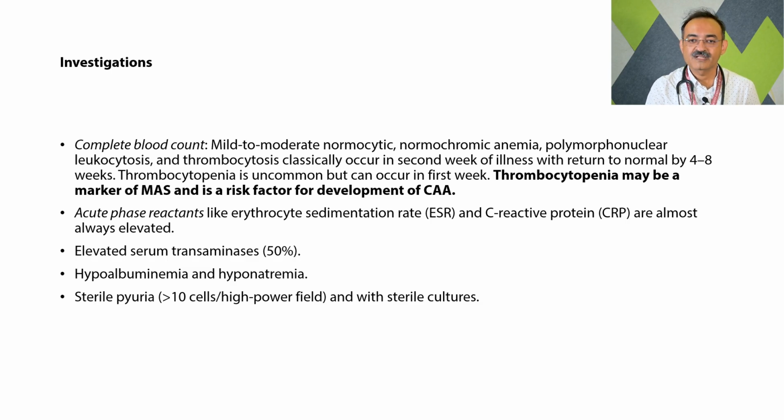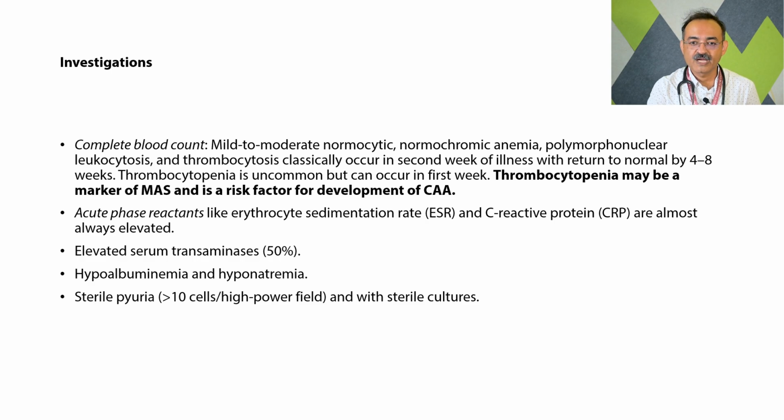Some patients might present with thrombocytopenia, and it is a marker of macrophage activation syndrome and a risk factor for the development of coronary artery aneurysm. The inflammatory markers like ESR and CRP will be sky high. Serum transaminases like SGOT and SGPT will be raised in 50% of cases. Some patients will have hypoalbuminemia and hyponatremia.